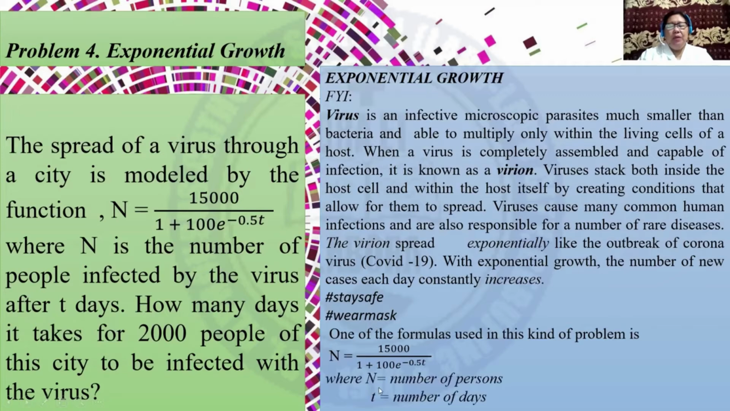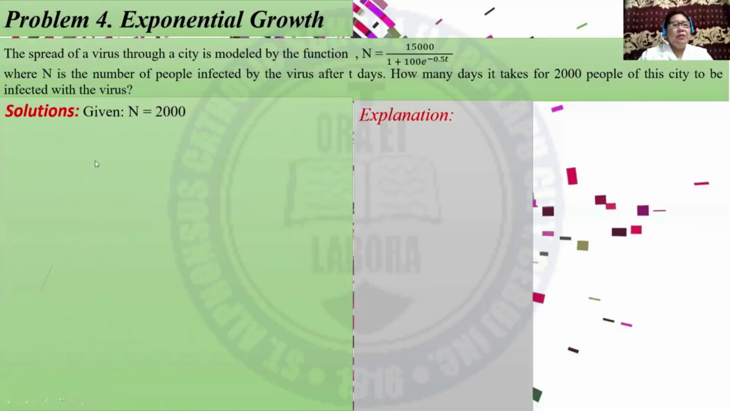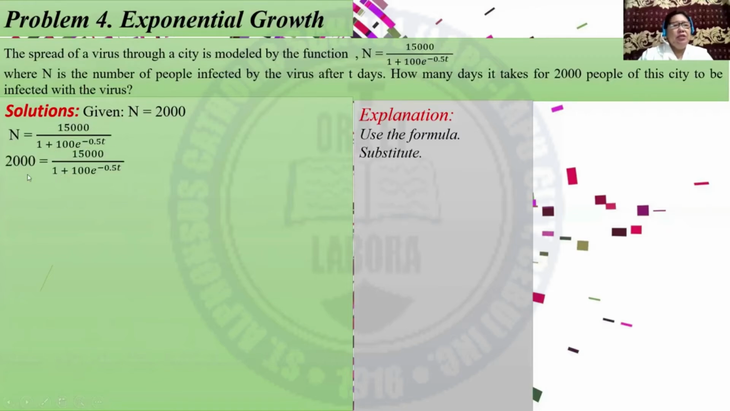T, where N is the number of persons and T the number of days. Let us have now the solution. Given N is equal to 2,000, we have to use this formula, and substitute 2,000 to N, and then we can cross multiply. We have now 2,000 times (1 plus 100e raised to negative 0.5t) is equal to 15,000.